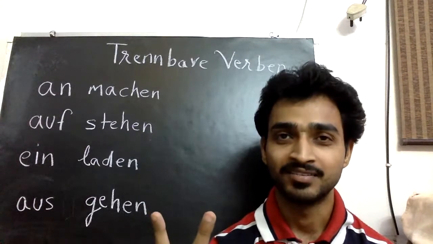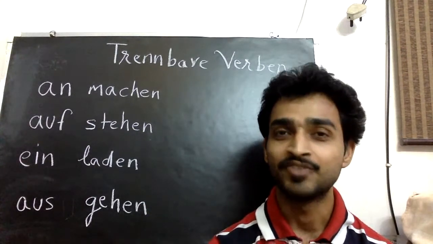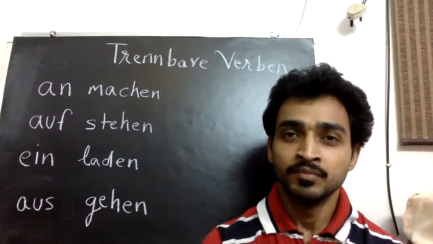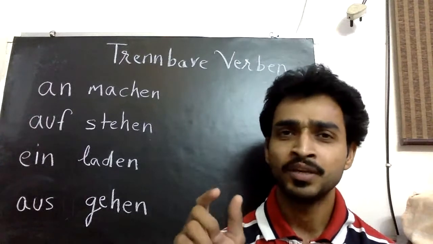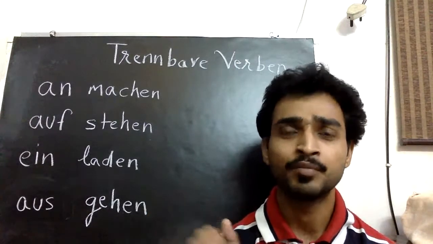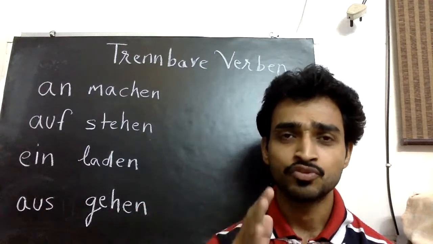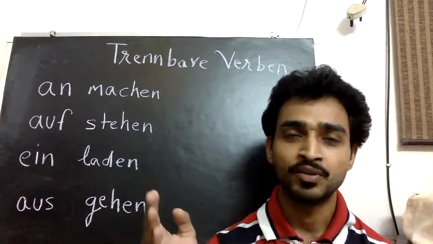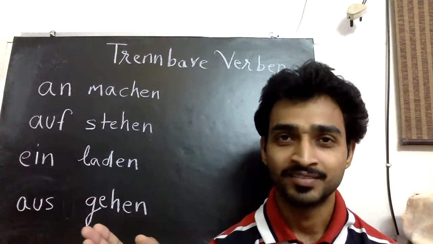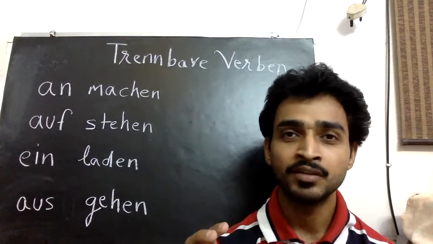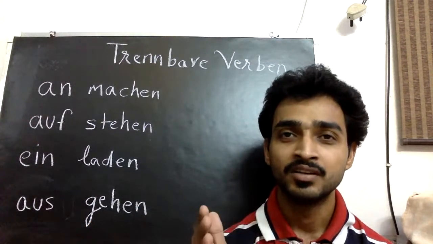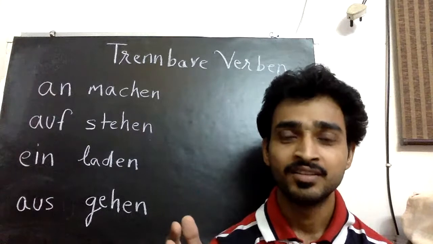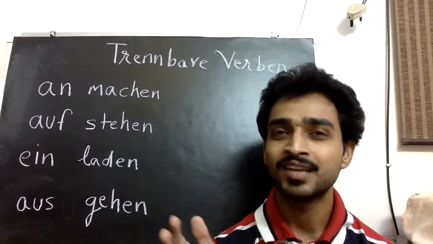This is a Ja-Nein-Frage. When we start the question with the verb, that is called a Ja-Nein-Frage. All right. Or we say ich möchte schwimmen gehen. You see schwimmen gehen. These just work like a separable verb. Both the verbs are written at the last. Ich möchte schwimmen gehen. I would like to go for swimming. If we do not write the modal verb here, the sentence would be ich gehe schwimmen. I'm going to swim. That is also correct.